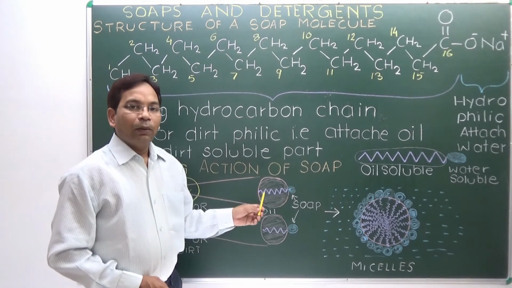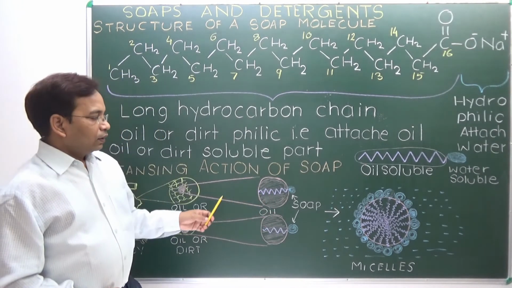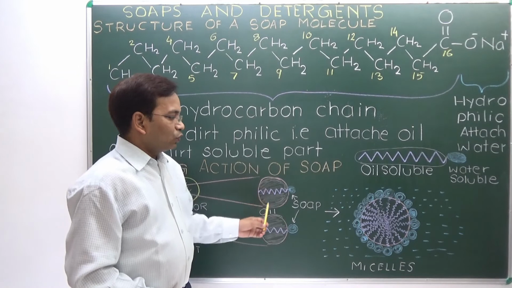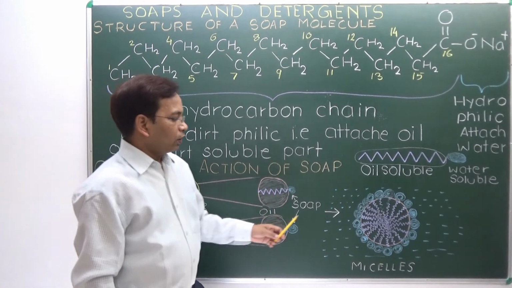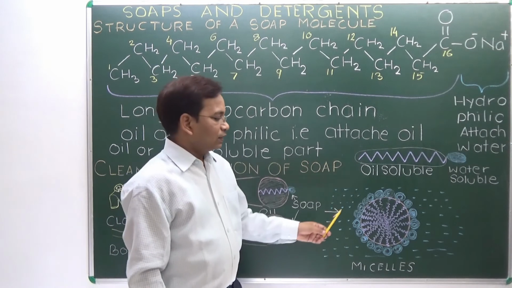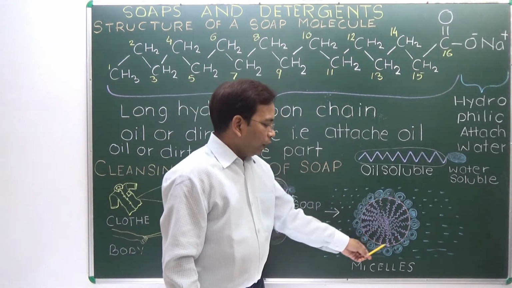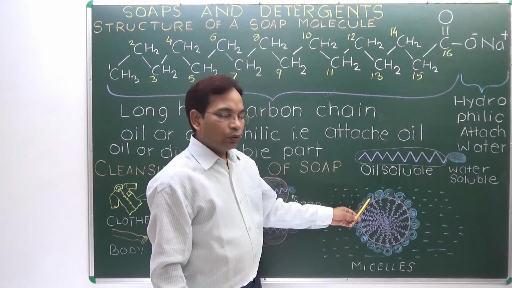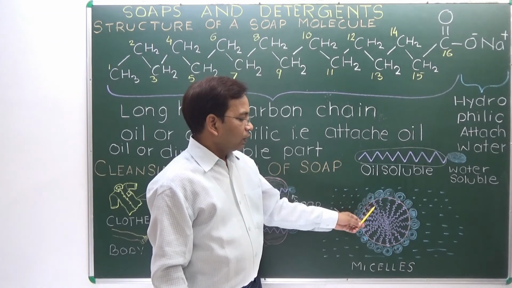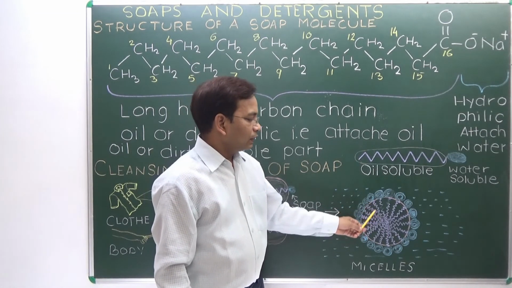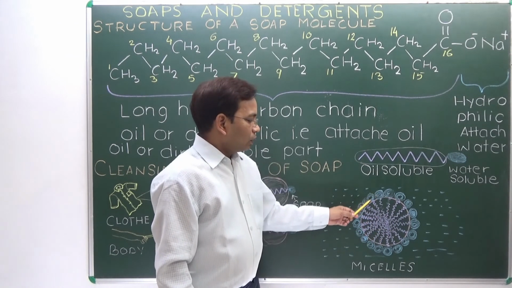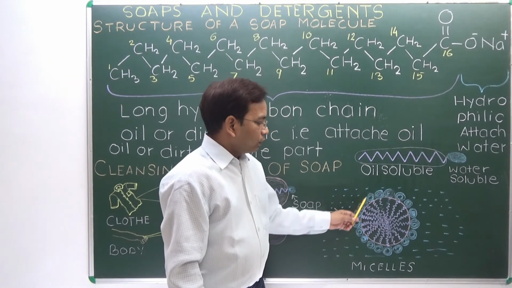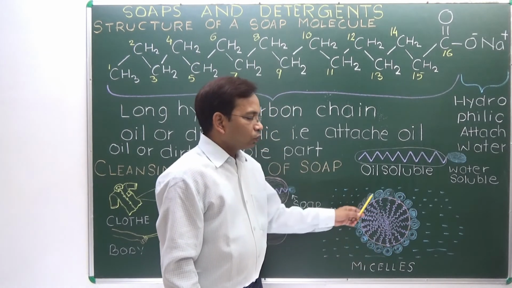These all occur on a microscopic level. You can't see it with the naked eye. So when these soap molecules attach with oil and are shaken in water, they form micelles. A micelle is a whole oil part in which the soap's water soluble part stays out of the oil, and the hydrocarbon, that is the oil soluble part, gets inserted in this oil. By this, all the hydrocarbon gets inserted in oil and the water hydrophilic part surrounds the oil.